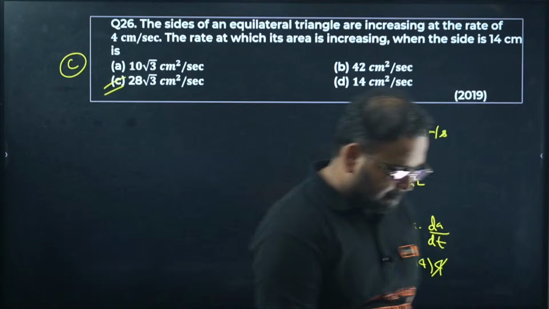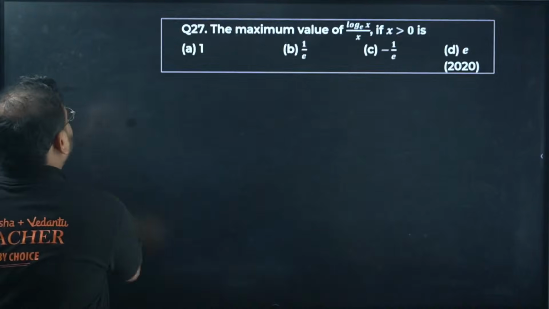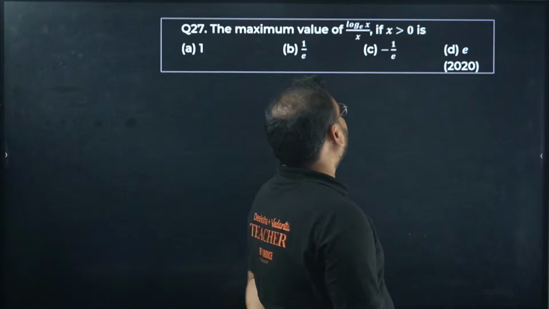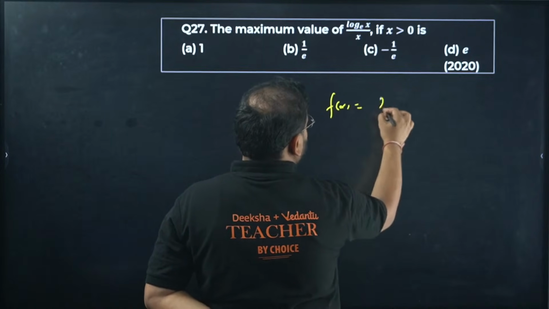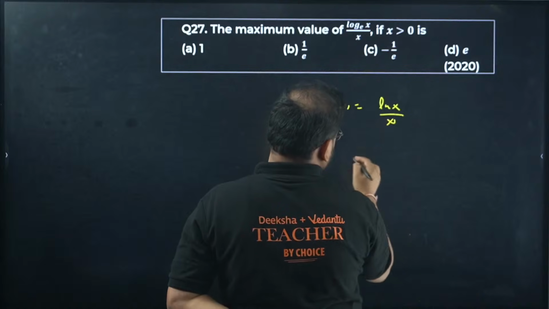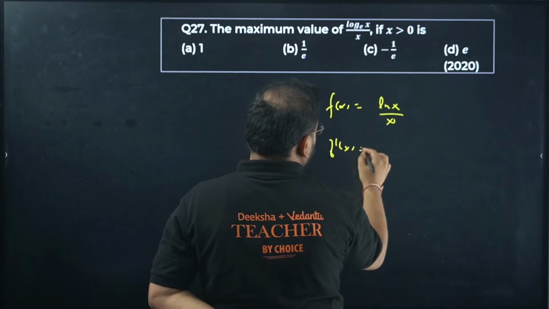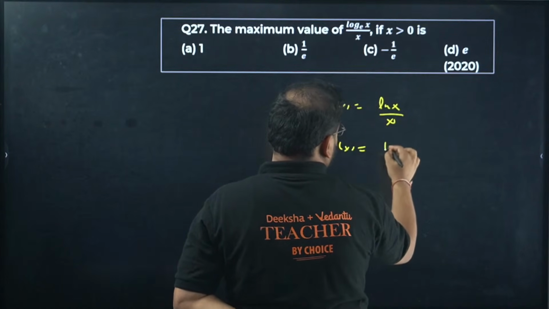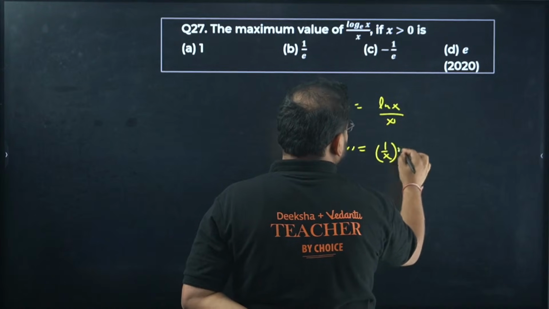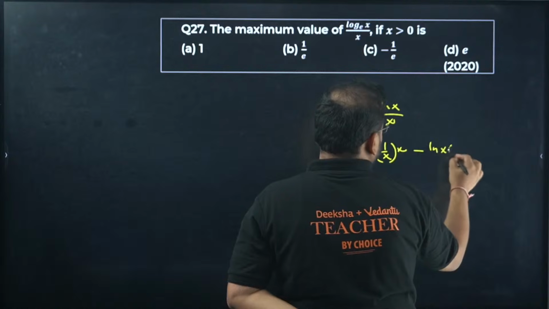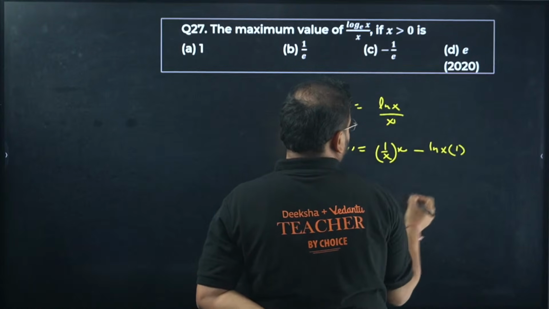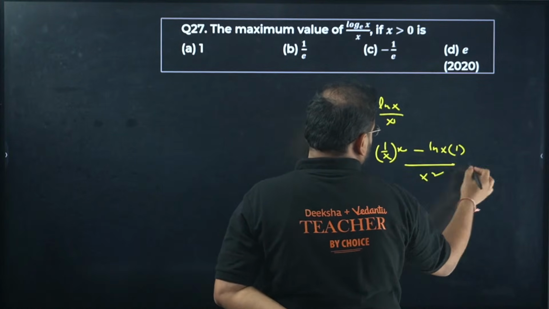Okay, next 27. The maximum value of log of function is given as ln x upon x. Differentiate it. Quotient rule. So 1 by x into x, okay, minus ln x, okay, and derivative of x will be 1, x square will be 0.